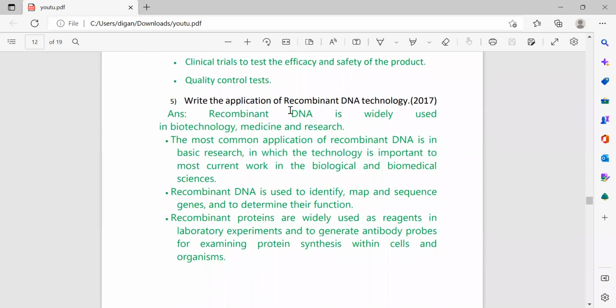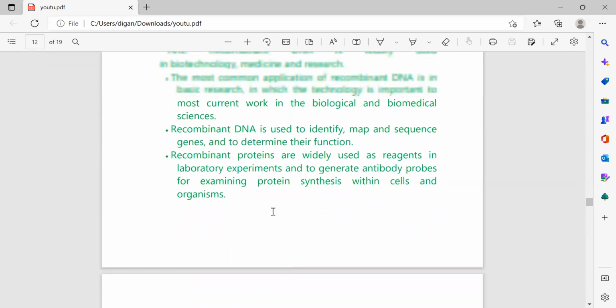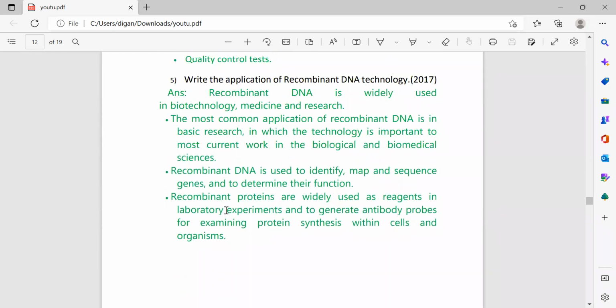Next question: write the application of recombinant DNA technology. It came in 2017. Recombinant DNA is widely used in biotechnology, medicine and research. The most common application is in basic research, in which the technology is important to most current work in the biological and biochemical sciences. Here I have given you a total of 3 applications. Generally 2 marks are given, so you just write 2 applications.